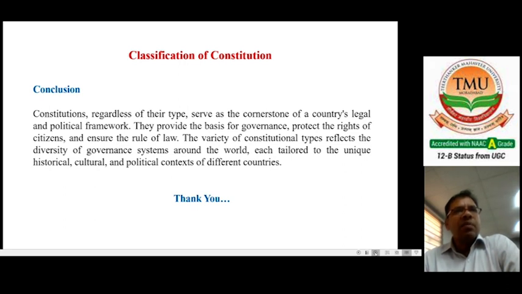And also there are monarchical and republican constitutions. That means the head of the state may be hereditary, like the United Kingdom, but most states of the world follow republican constitutions. Some constitutions are also classified on the basis of orientation, like secular and religious. So these are the important classifications of the constitutions of the whole world.